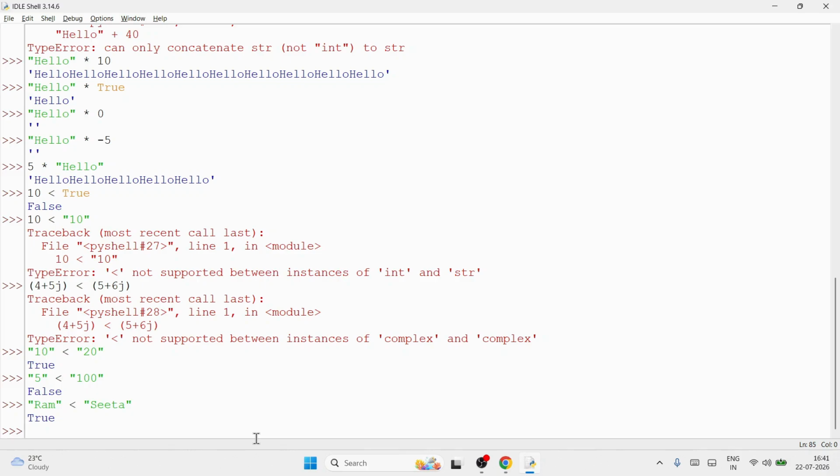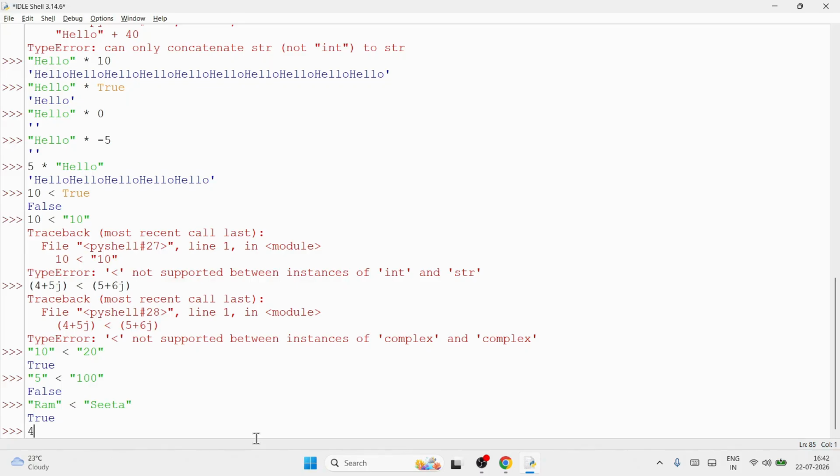Understanding? So concept, I hope you got it. If you are doing those first four comparisons, less than, less than equal, greater than, greater than equal, what combinations are allowed? Int, float, boolean, any combination. String allowed, but both should be string. Complex not allowed. Okay? And equal to and not equal to, any combination allowed.